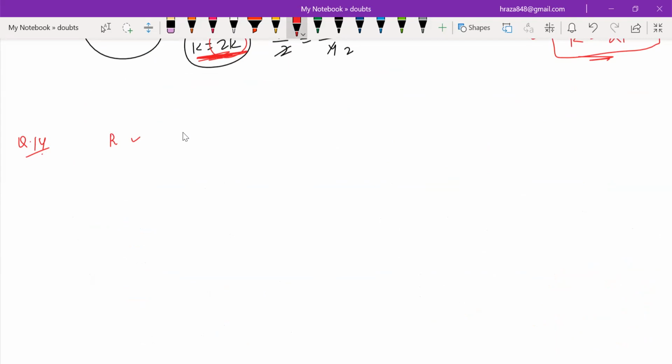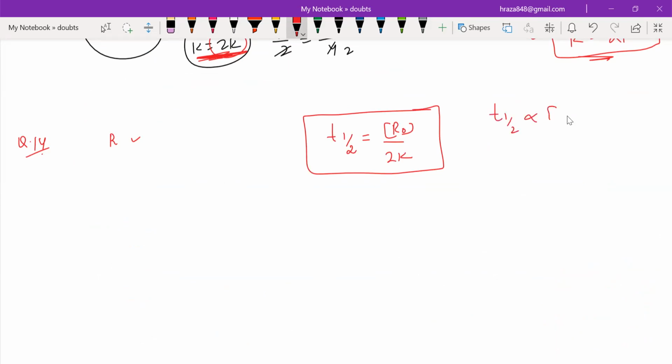This is a zero order reaction. Do you remember the half-life of a zero order reaction? t half is equal to basically R naught upon 2k. This is the formula. That means t half is directly proportional to initial concentration. If this will be half, then this will also be half. Yes or no?